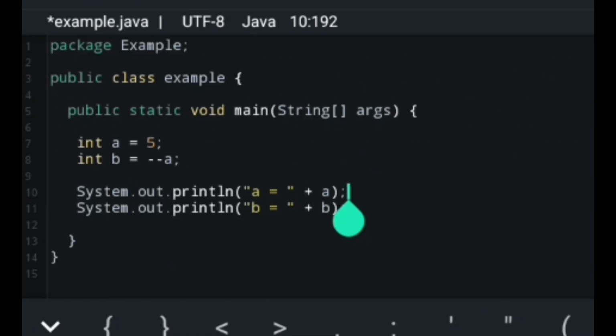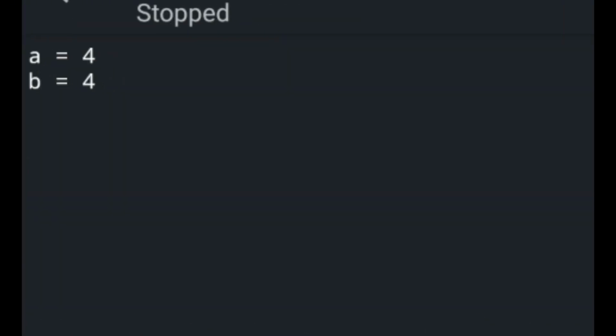Now here, a becomes 4, then b is assigned 4. So they have the same value because they decreased a and b first. So supposedly this would be the answer. Both are 4 since b decreased the variable by 1 first.